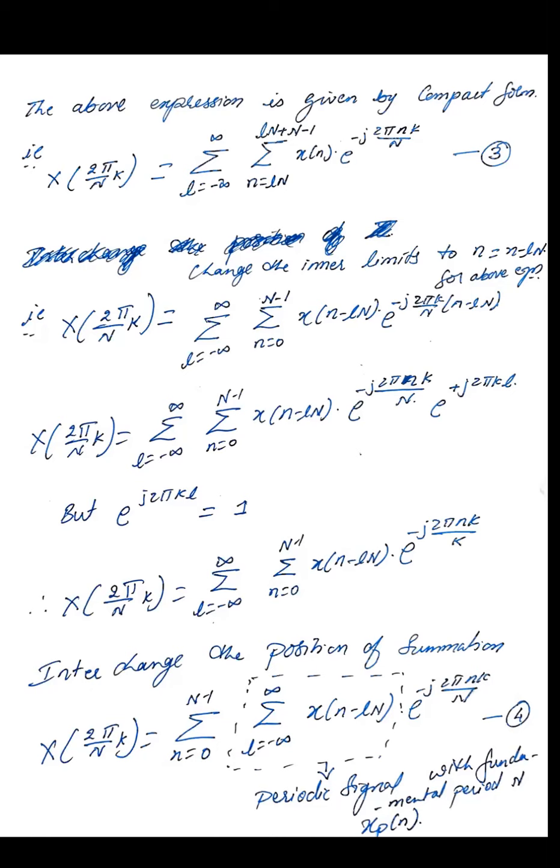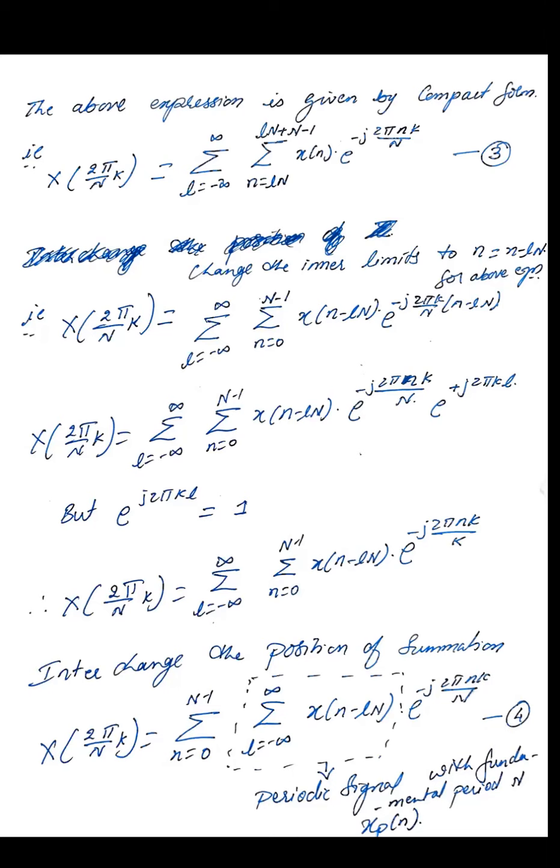In the same way, when you substitute l as positive 1, we get the limit from small n is equal to N to 2N minus 1, which is the third summation we wrote in the previous equation. So this is the form we are getting, the compact form, where the infinite sequence is written with the help of one more summation. That representation is called the compact form.